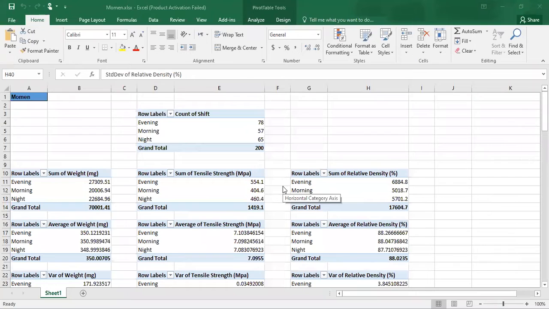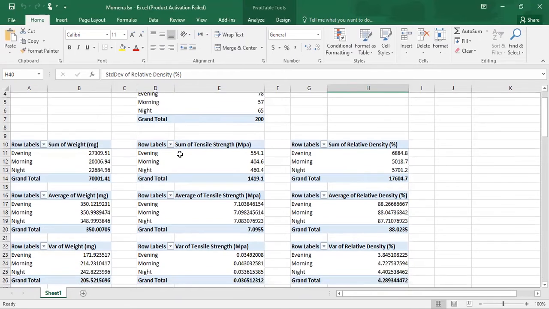My name is Momen Mahgoub Ahmed, and I'm in charge of part A. Part A requires us to make a full summary of the given data. The first thing I did is count the shifts, and the highest number of shifts, as we can see, is at the evening, which is 78, and morning is 57, night is 65, and the grand total is 200.